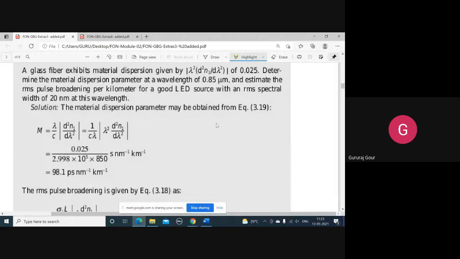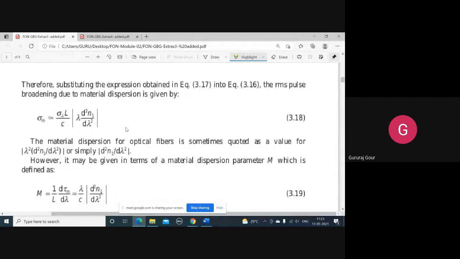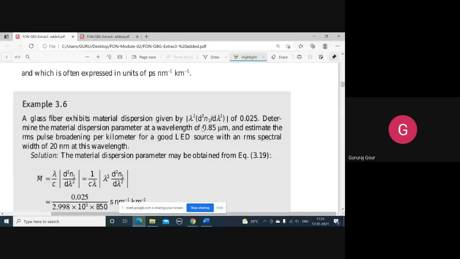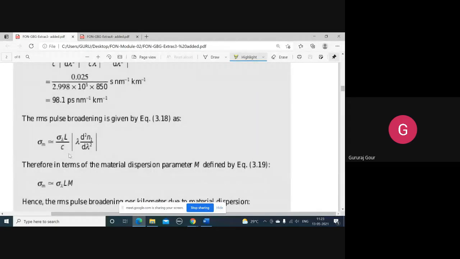Next, it is asking you to estimate the pulse broadening, meaning this sigma m, that is sigma lambda L by C, again lambda. So this lambda square d square is not given. What you can do, you can use this formula in terms of the material dispersion.